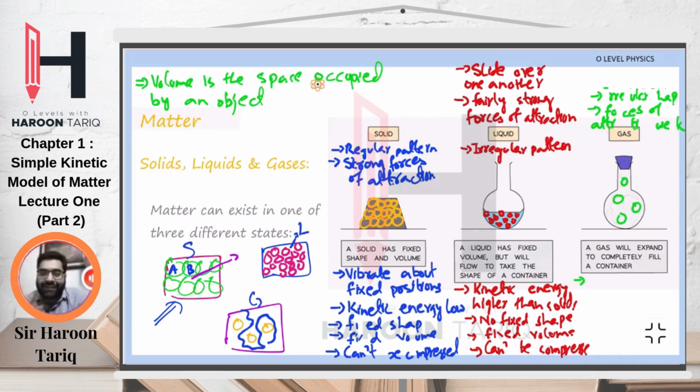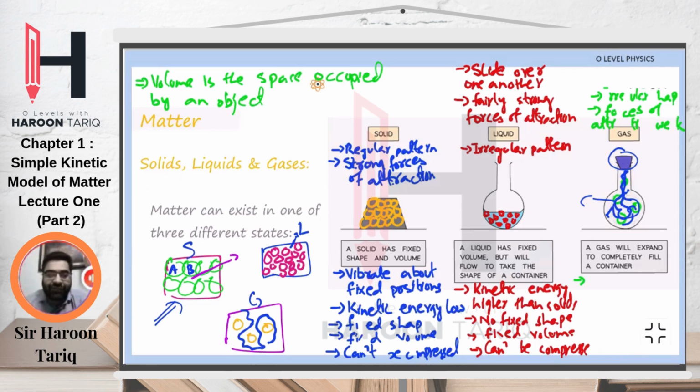For gases, because there are so many empty spaces in between, these particles can freely move around here and there. For example, this particle A can move around here or here or here, everywhere within this confined space, because we have closed it from the top. Anywhere within this confined space, it can move around.